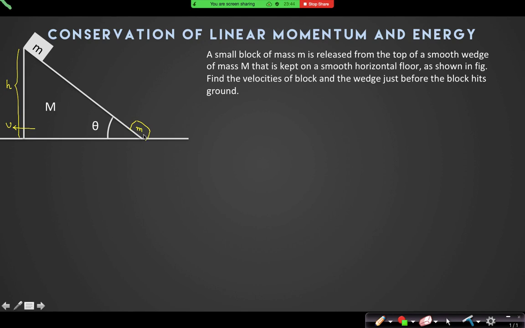Along the wedge. With respect to the wedge, it is moving in this direction. That only I can say, yes or no. It is relative. With respect to the ground, can I say its direction of motion? No. Because with respect to the wedge, it is constrained to move in this direction. And with respect to the ground, what is the velocity of this block? Can I say with respect to the ground, it has these two components?